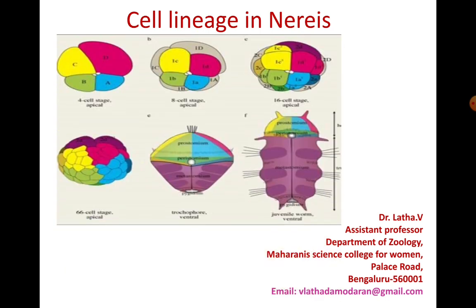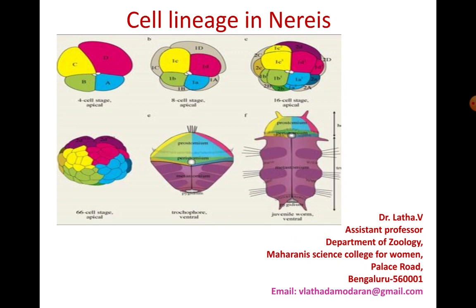To start with, if you look at this picture, what is your interpretation of it? In the first figure, you have 4 cells A, B, C and D. Each one is colored in a different color. That is a 4 cell stage. Prior to that, you would have had one single zygote ABCD that would have split into 2 cells AB and CD, and then further split into 4 to give the cells A, B, C and D.